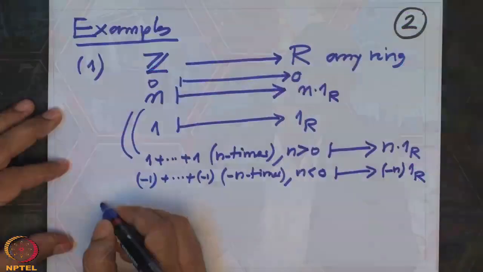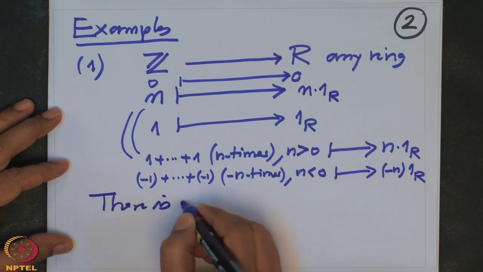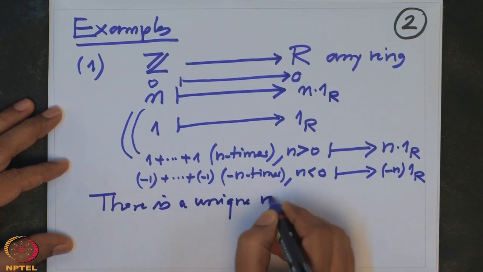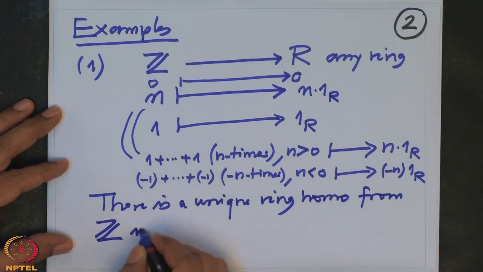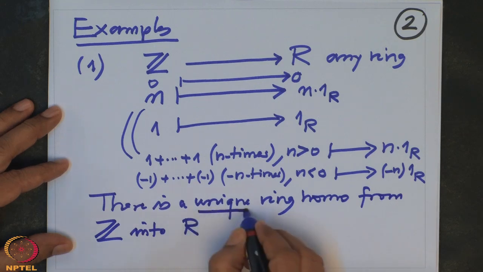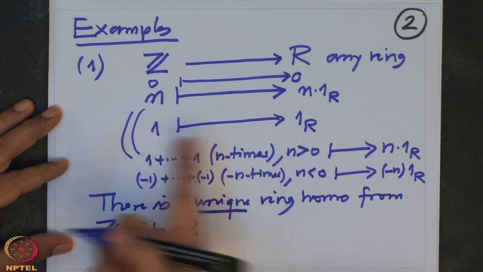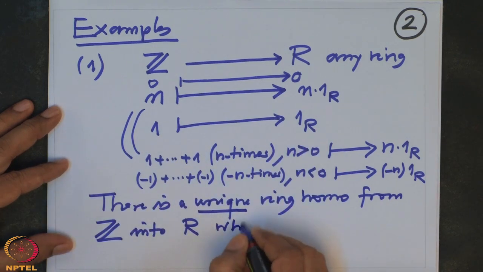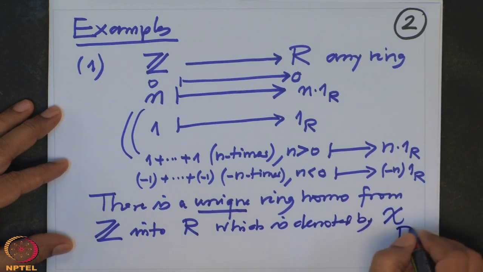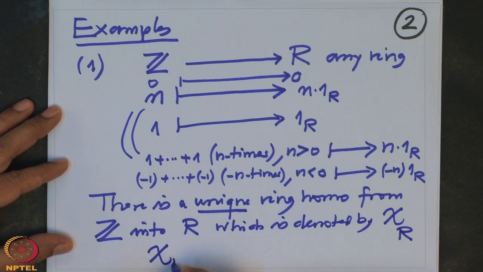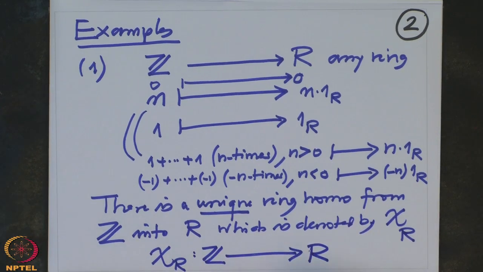There is a unique, so I will write the result. There is a unique ring homomorphism from Z into any other ring R. And this unique homomorphism depends on R, because it tells where 1 goes in R. So it is denoted by chi of R. So chi of R is a ring homomorphism, the unique one from Z to R. This is a very important fact, and I will keep using this again and again.